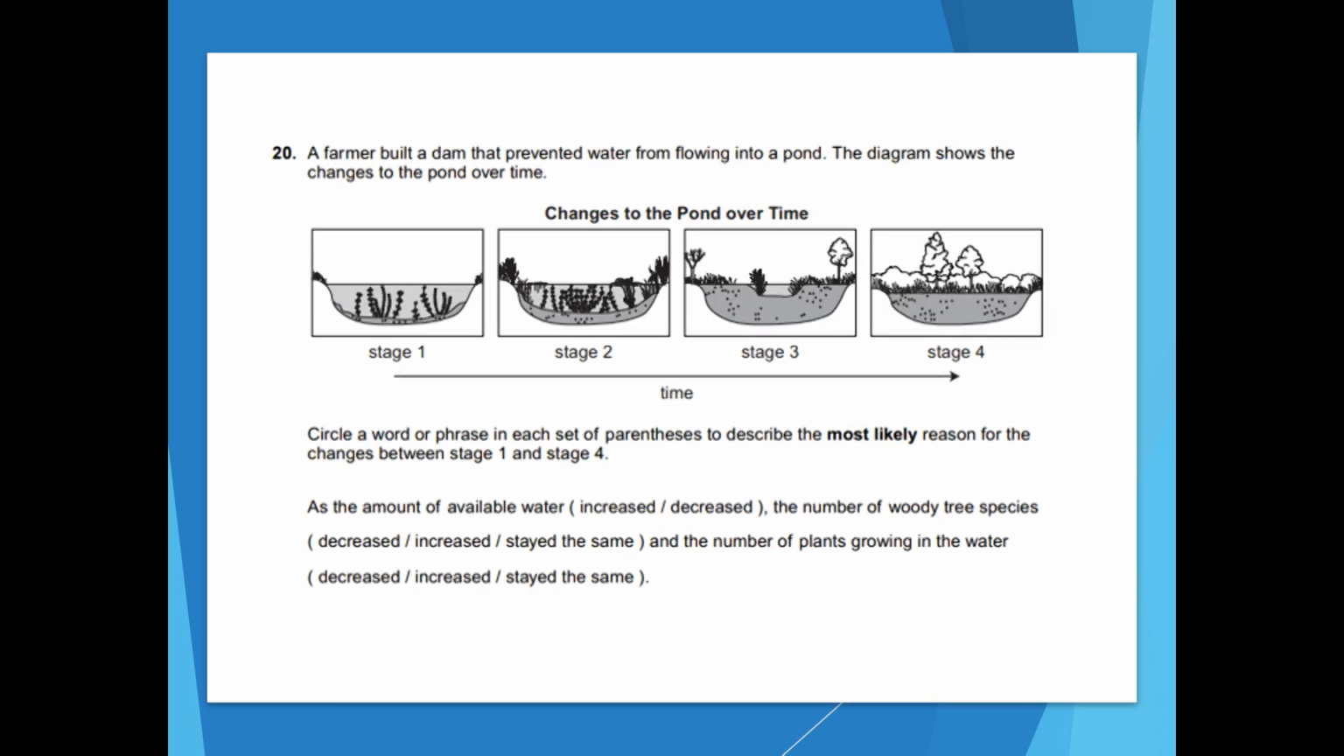This says, a farmer built a dam that prevented water from flowing into a pond. The diagram shows the changes to the pond over time. The question asks us to circle a word or phrase in each set of parentheses to describe the most likely reason for the changes between stages 1 and 4. So let's read over this. This says, as the amount of available water decreased, the number of woody tree species increased, and the number of plants growing in the water decreased.